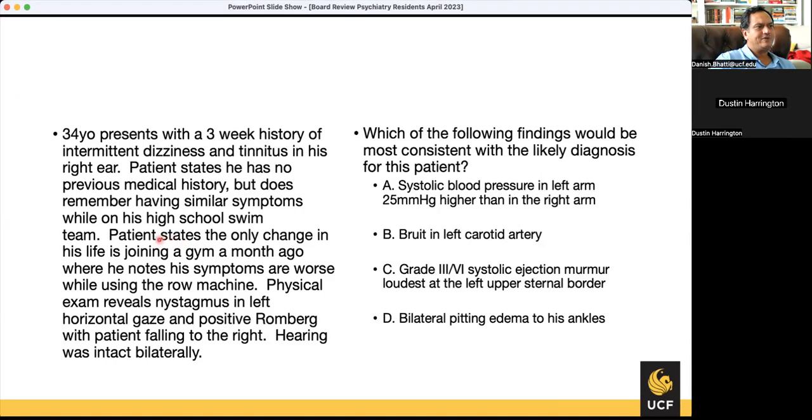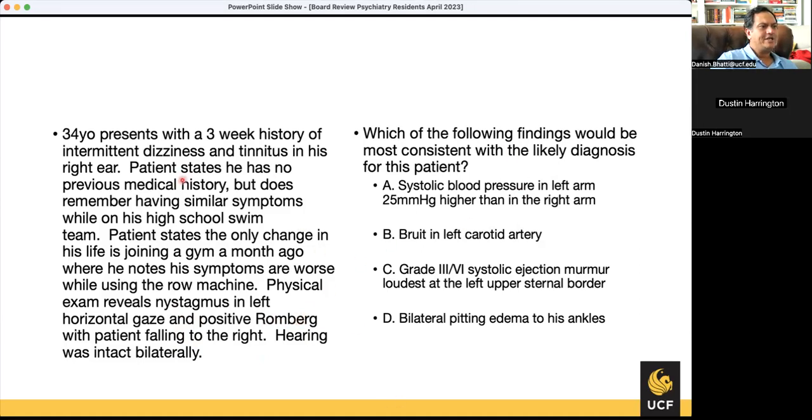A 34-year-old presents with a 3-week history of intermittent dizziness and tinnitus in his right ear. Patient states he has no previous history, except when he was on a high school swim team. He joined a gym a month ago, and when he uses a rowing machine, it's worse. He has nystagmus in the left horizontal gaze and a positive Romberg, so he's worse when his eyes are closed and he falls to the right. Hearing was intact bilaterally. Which of the following is consistent with his diagnosis?